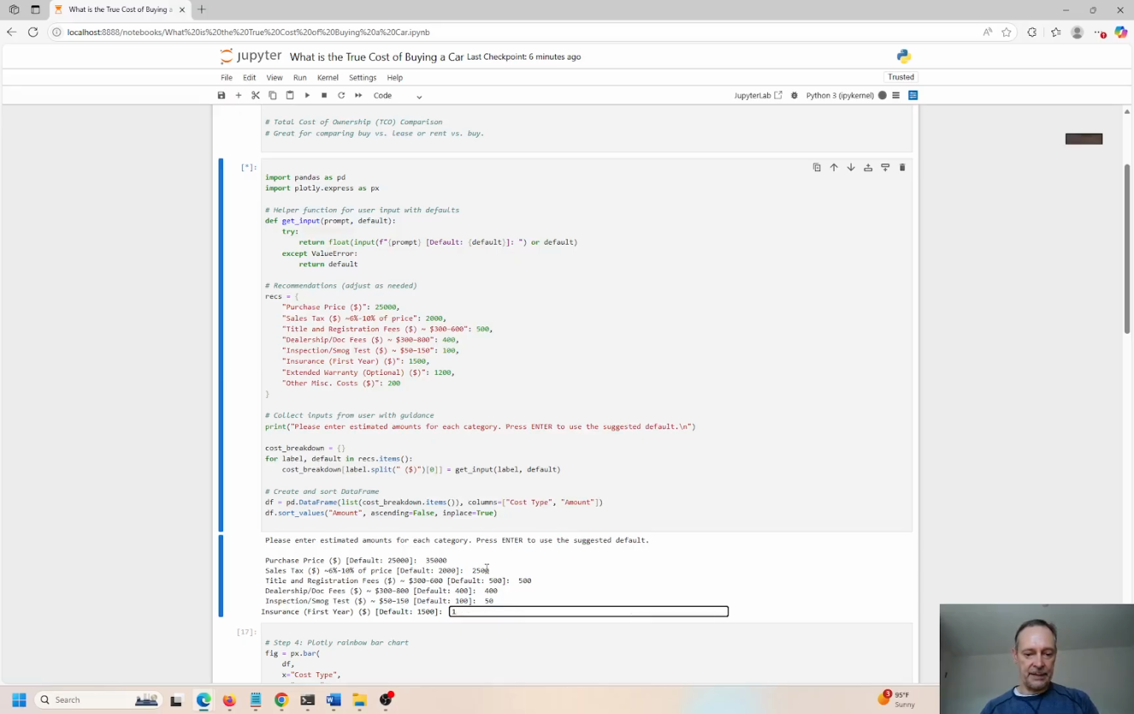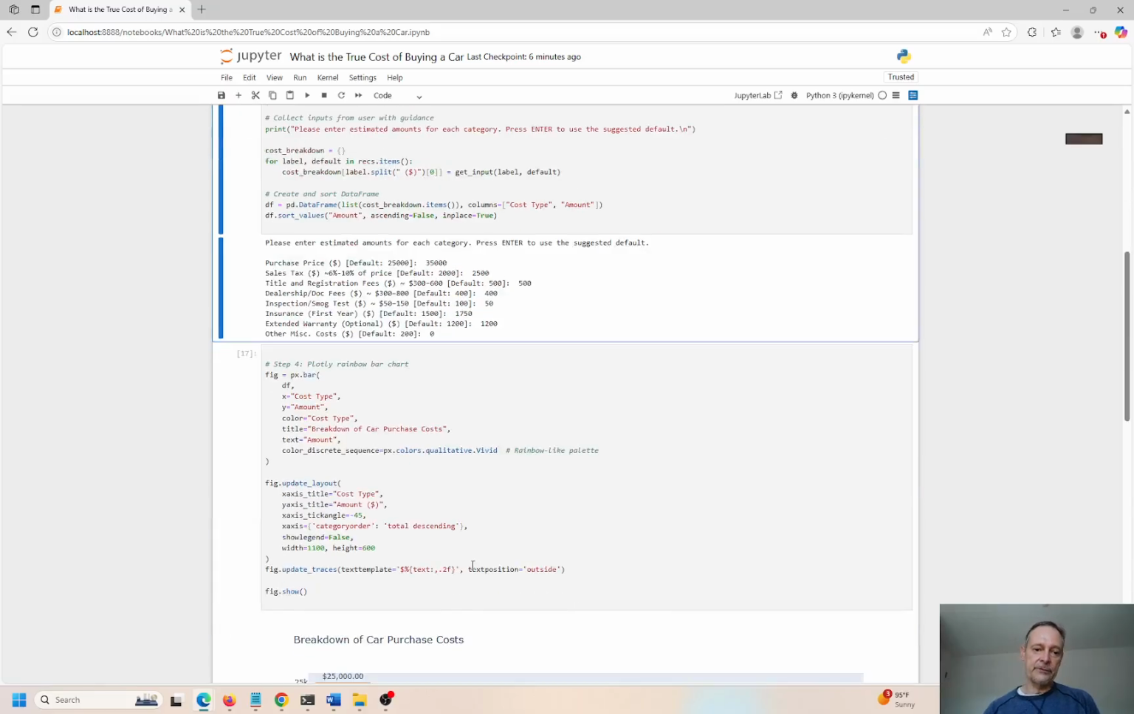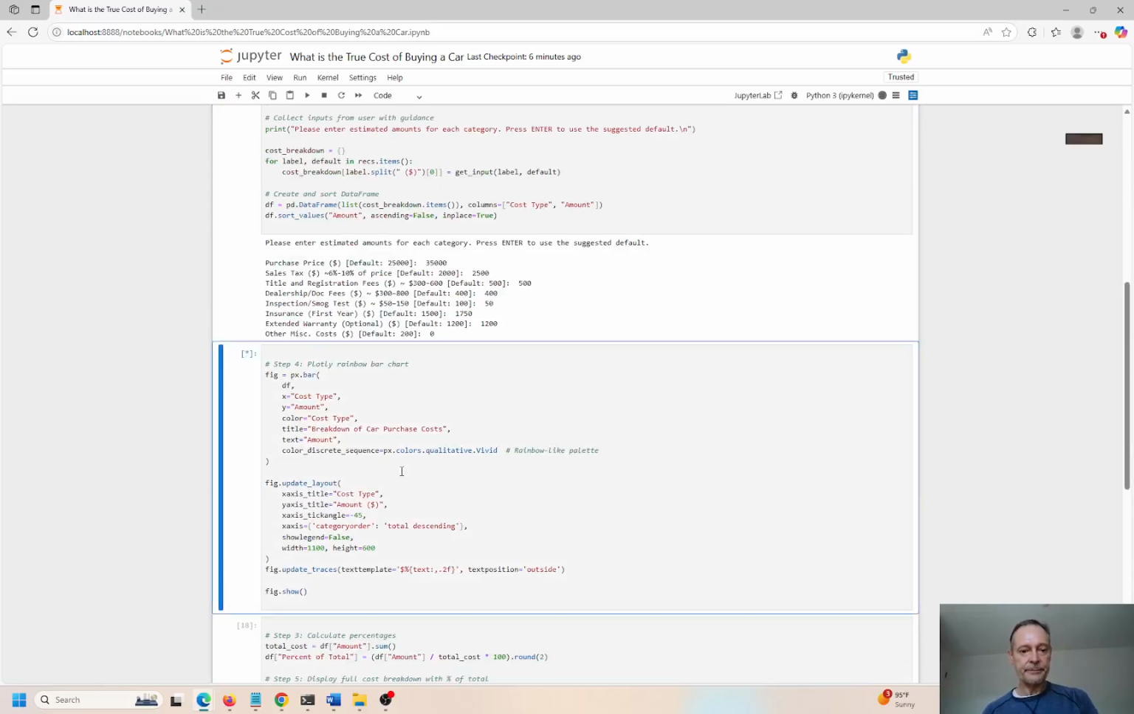Insurance, yeah, probably $1,750. Now the car is a little bit more expensive than in the last example. Extended warranty, I'll go with it because it's better to be safe than sorry. And other miscellaneous costs, I could put in 0 for this. Put in 0, okay? We've already paid enough. Let's go ahead and plot this and see what it looks like.